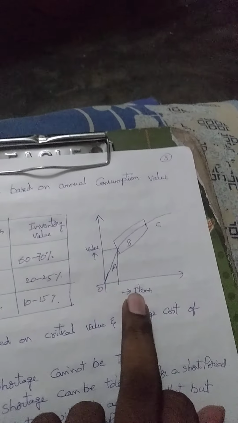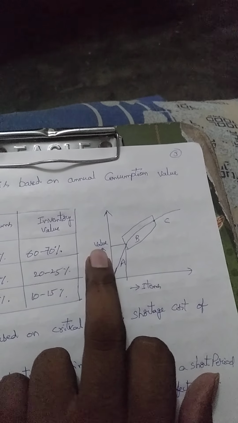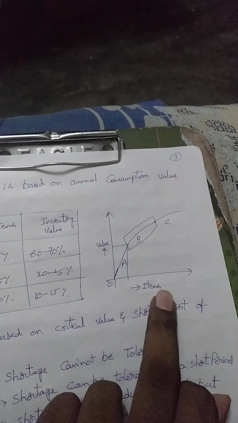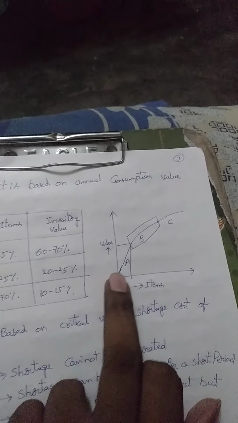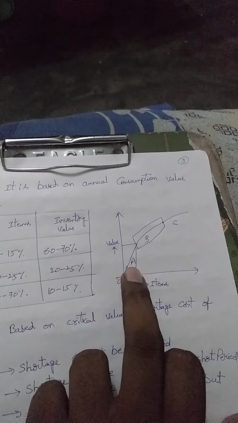The concept of ABC analysis is that you can identify it on a graph. In the graph, the x-axis represents items and the y-axis represents values. Values should be measured in rupees. Items are nothing but the different raw materials. I mentioned the curve, which means I mentioned A, B, C.